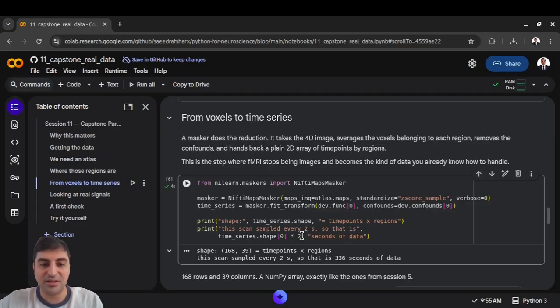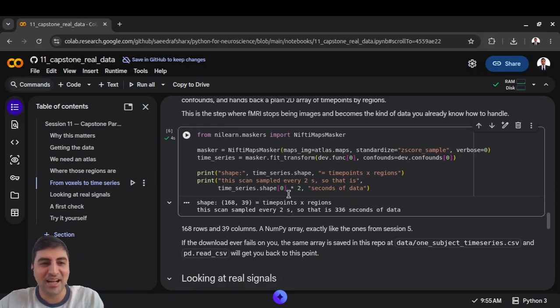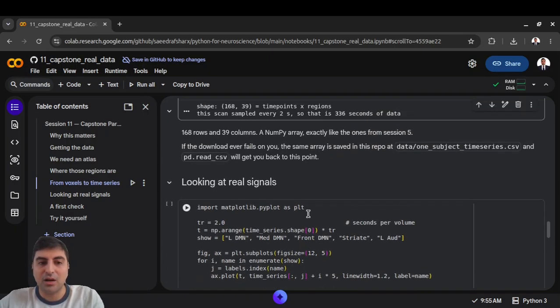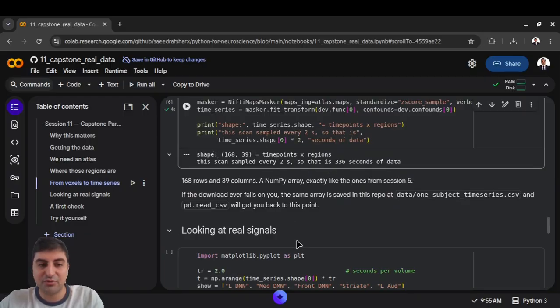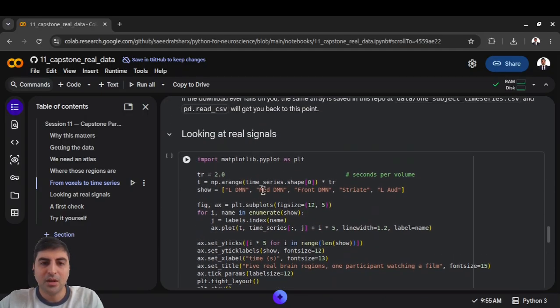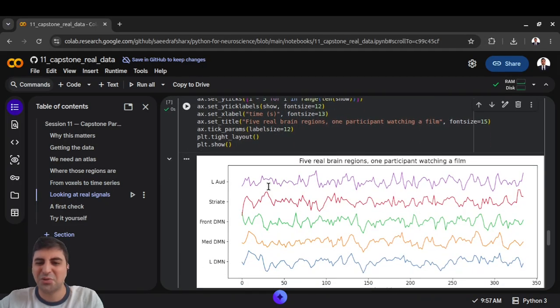Okay, now 168 rows and 39 columns: time points by regions, of course. That is a NumPy array, exactly like session 5. Everything you learned on the toy signal now applies to a real human brain, and the transition took one function call. How beautiful. So we have about 2 seconds per row, about 5.5 minutes of someone's life actually recorded. Now, let's look at the real signals here. This is quite cool.